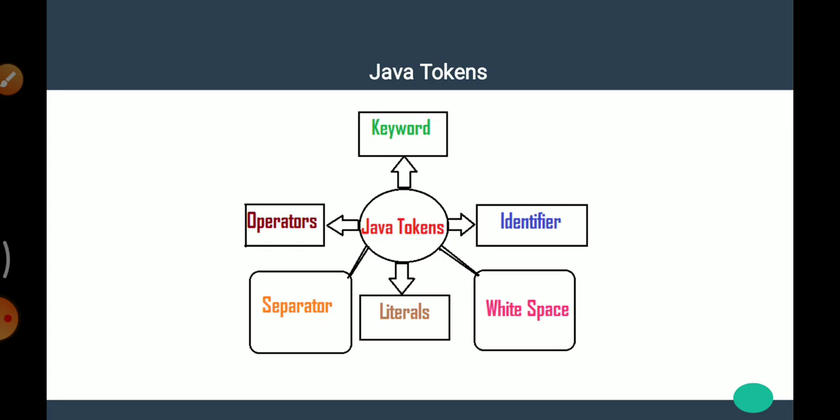Then white space. A token is a series of characters that ends with what Java calls white space. A white space character can be a blank, a tab character, a carriage return, or the end of file.